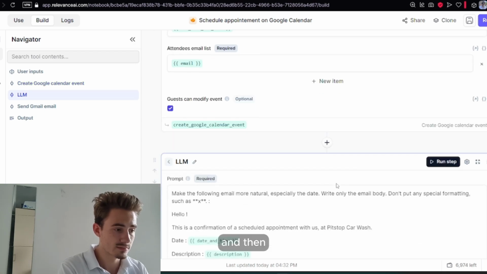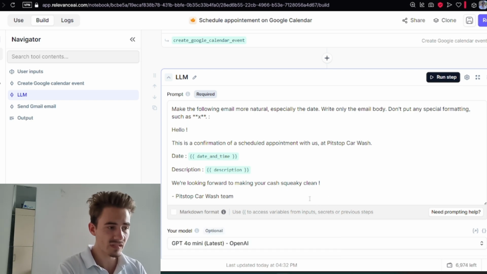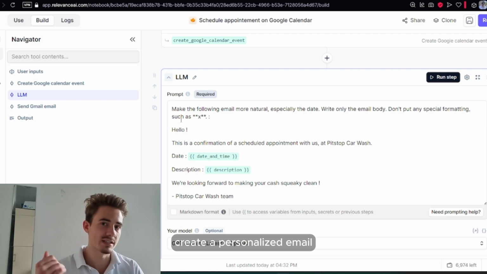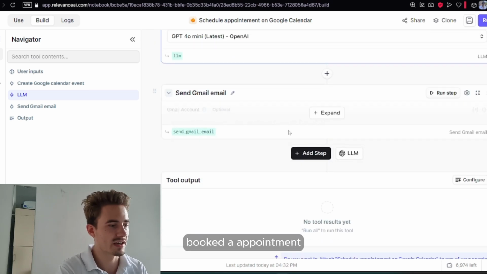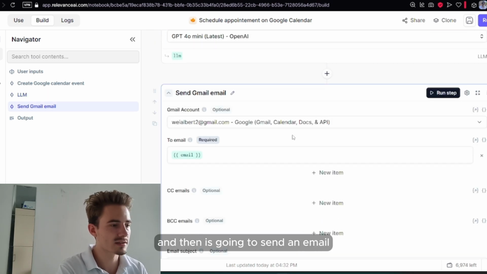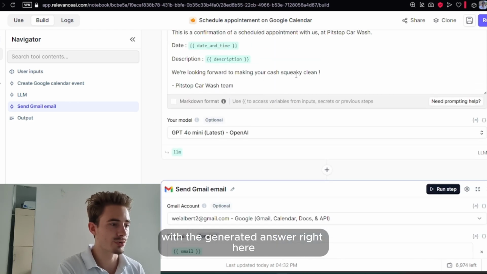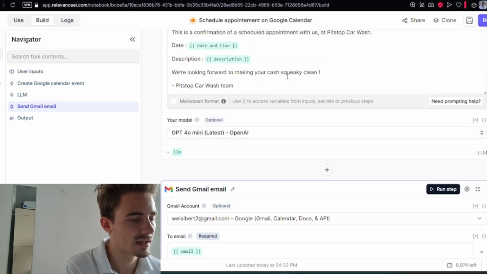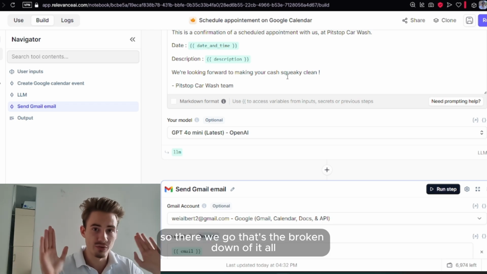And then the AI is going to take the date and description, create a personalized email for the person who just booked an appointment, and then send an email with the generated answer right here. So there we go. That's the breakdown of it all.